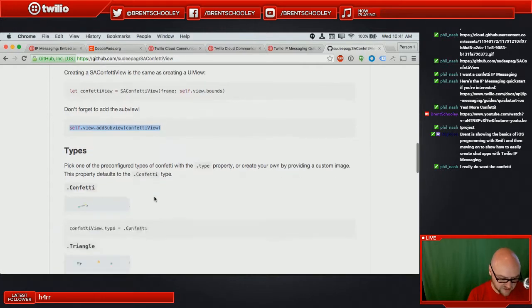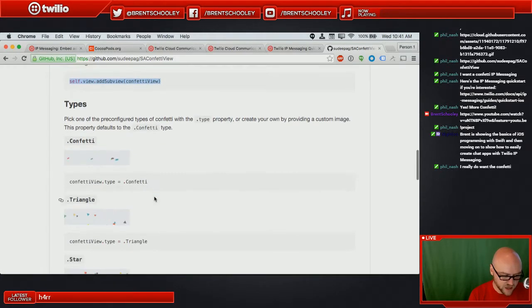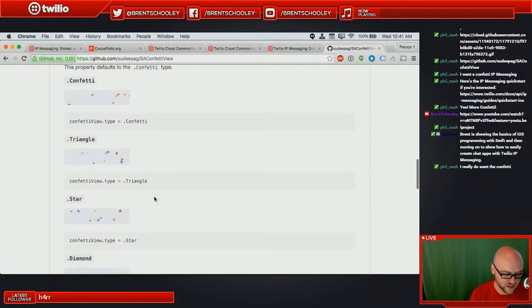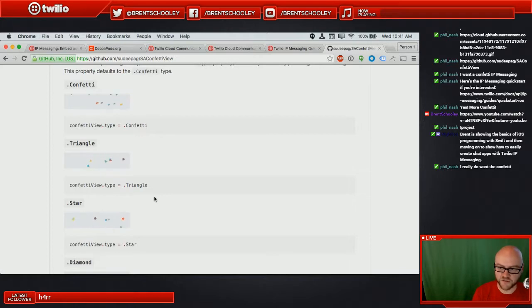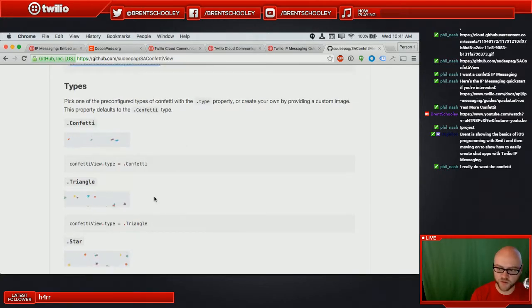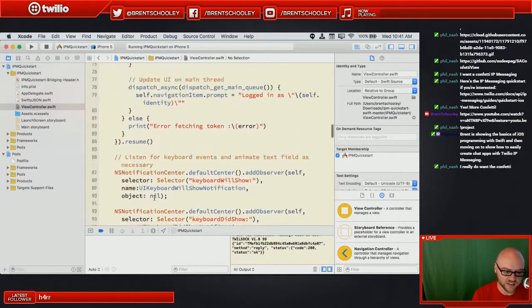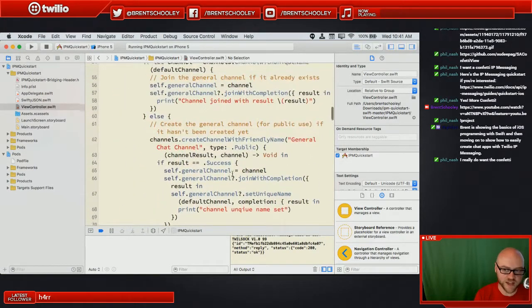Now, how do we specify confetti type? Phil, which type of confetti did you want? You want regular confetti, star confetti, triangle confetti? This is all for Phil. We could do a poll, but we don't have a lot of people in the chat. That would be a fun thing to do in a poll if we had more people in the chat. But I'll wait for Phil's confetti type before we move on with that. We'll go back and look at what the code's doing while we wait.